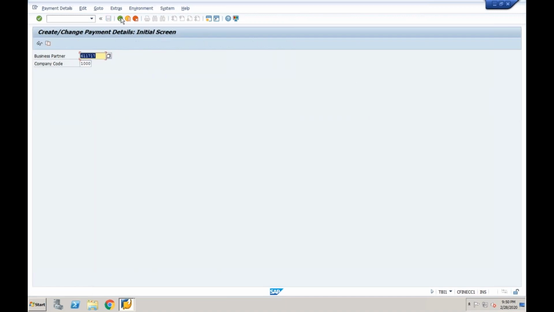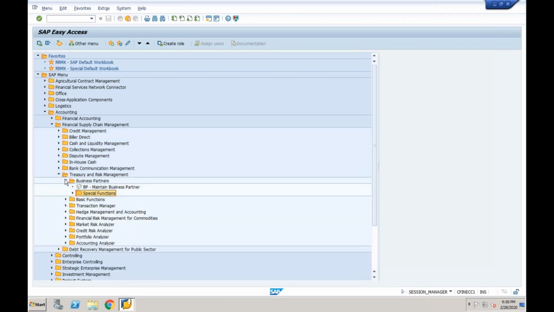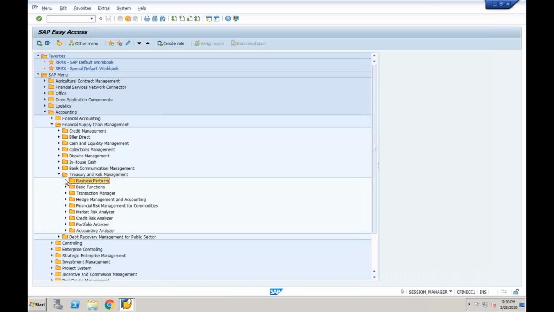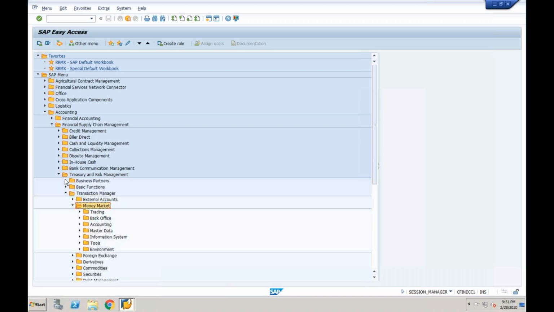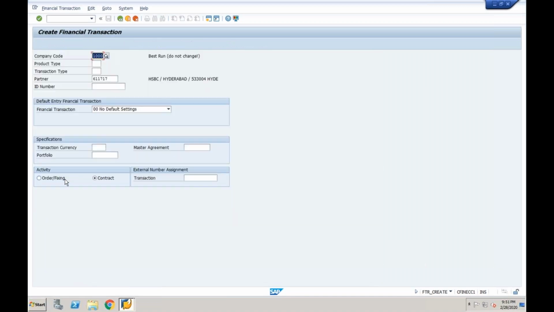Now come back. Let us treat me as an end user in treasury management who wants to post a transaction. I went to transaction manager, money market, trading, create financial transaction. I have taken my company code, which is 1000, and I have a business partner. Do I have my own product? No. Do I have my own transaction type? No.